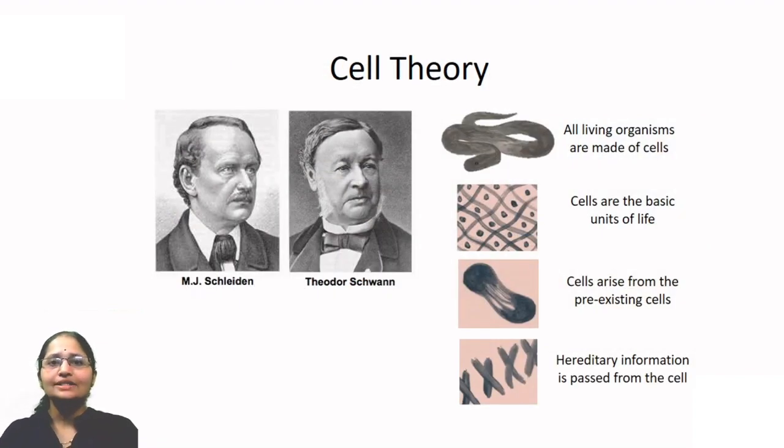Now students, all this happened in the 17th century, but now we are coming directly to the 19th century. In the middle period, nothing much happened in the field of cell research. But in the 19th century, these two scientists, Matthias Schleiden from botany and Theodor Schwann from zoology, worked independently in the field of cell research. They tried to find out what living organisms are made up of, and they independently concluded that all living things are made up of cells for the first time.